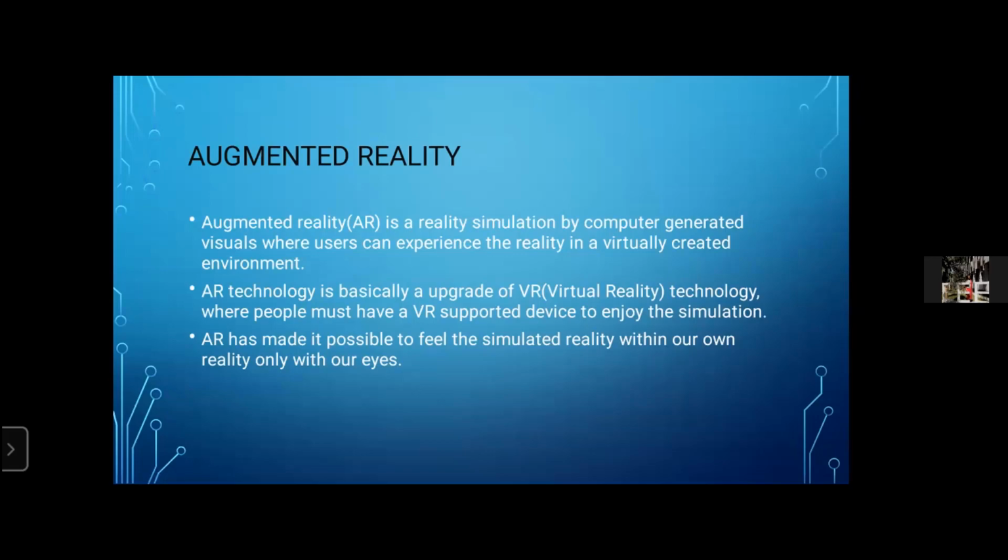Vivian Rosenthal, the founder of Goldrun, a New York City-based AR startup, has defined AR as a digital layer over the real world that you can't see with the naked eye, but you can see with the camera on your smartphone or computer. AR technology is basically an upgrade of virtual reality technology, where people must have a VR-supported device to enjoy the simulation. AR has made it possible to feel the simulated reality within our own reality only with our eyes.